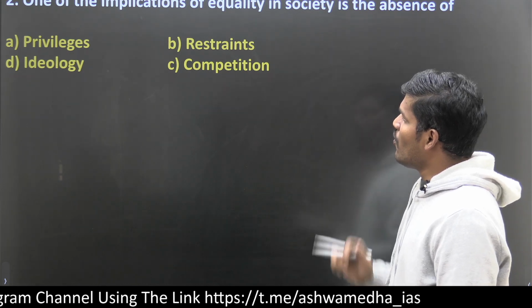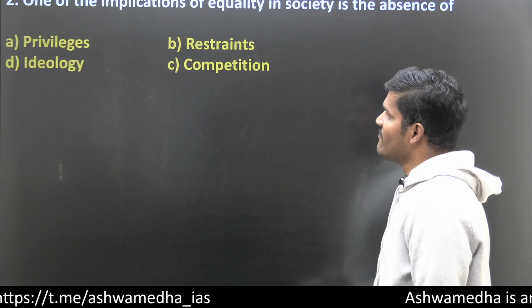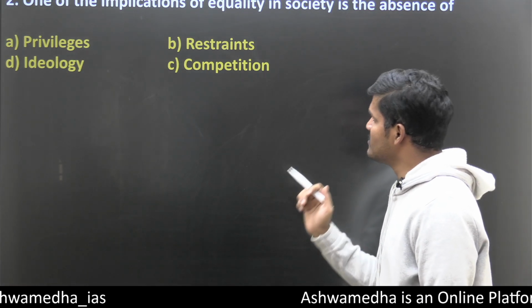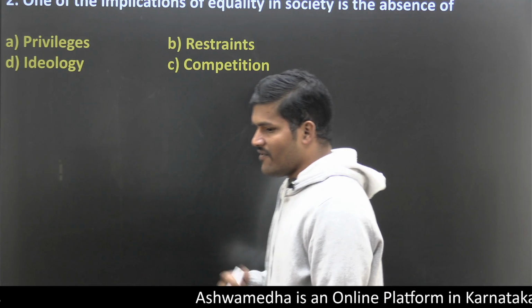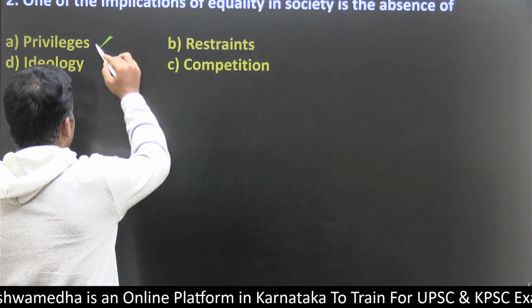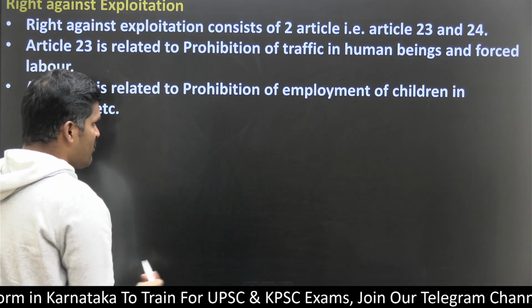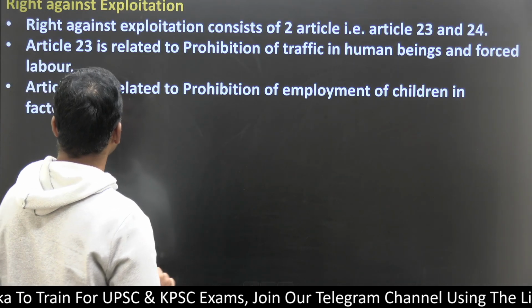Question number 2: one of the implications of equality in society is the absence of privileges, restraints, ideology. My friends, here the answer is privileges. But my point is not just to find the answer; you have to speak about the other options also.